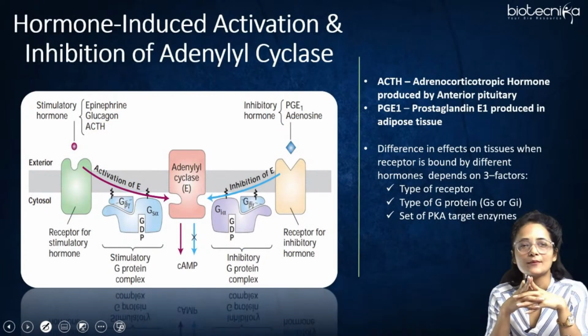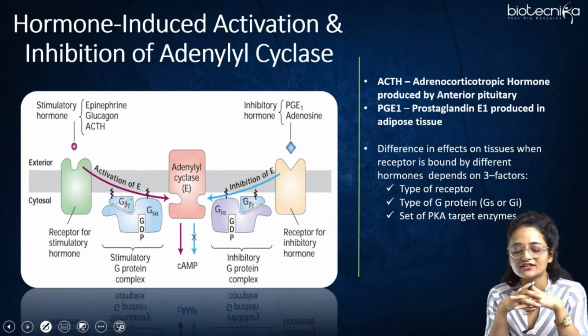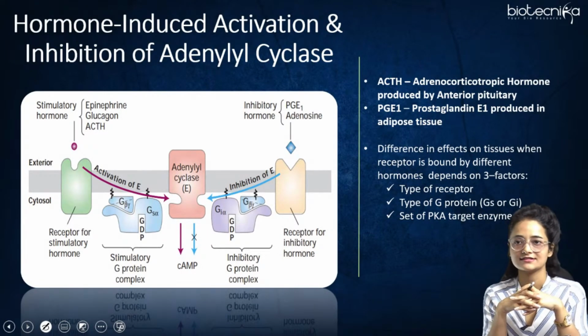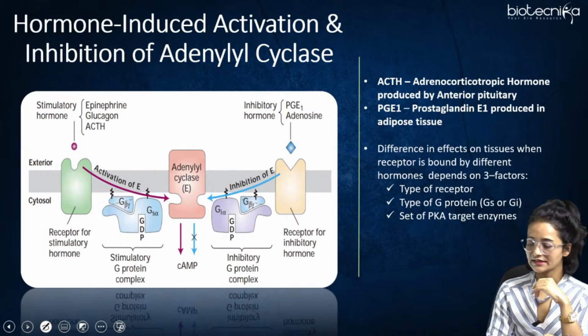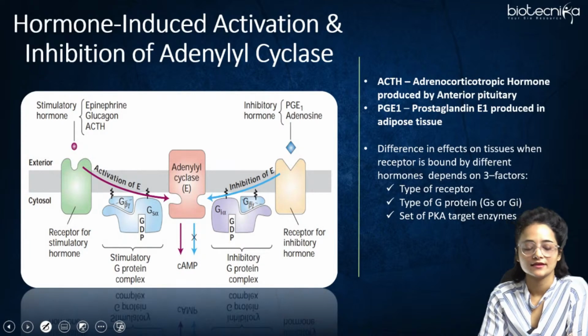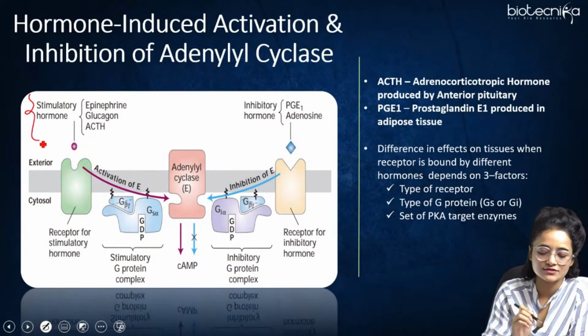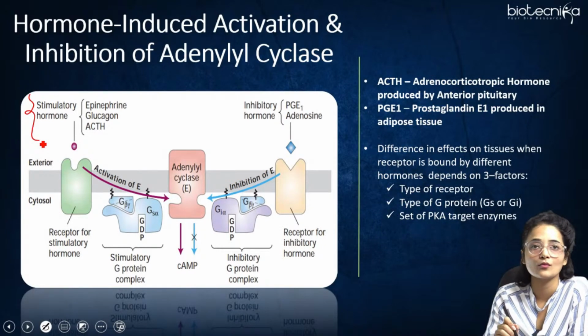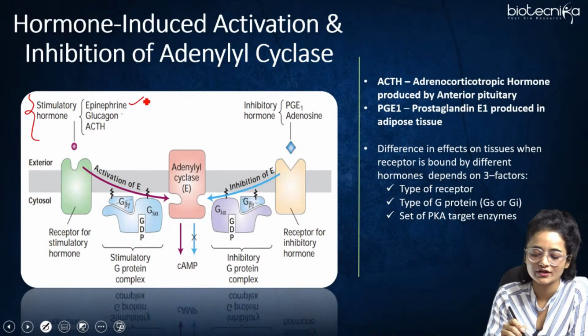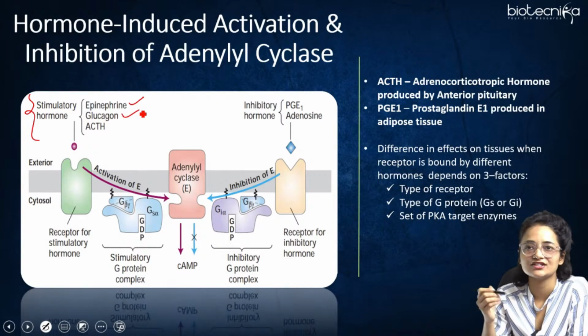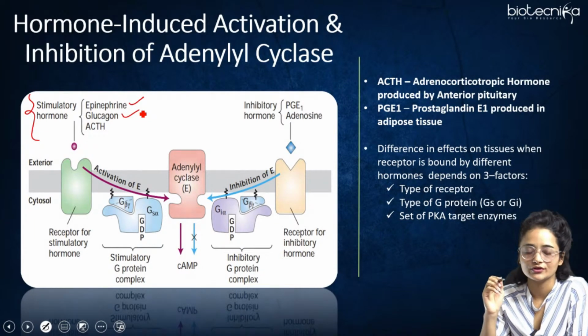So coming to the hormone-induced activation and inhibition of adenyl cyclase. Here the stimulatory hormones are being given. Stimulatory hormones for GPCR are majorly like epinephrine. It could be epinephrine, glucagon, or ACTH. ACTH is basically adrenocorticotropic hormone, which is majorly produced in the anterior pituitary.